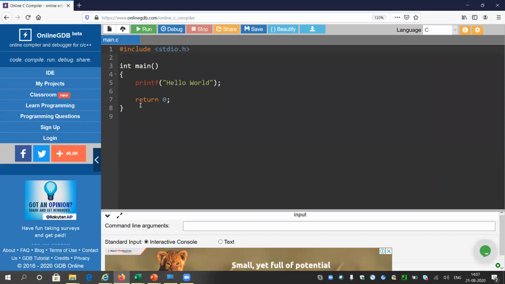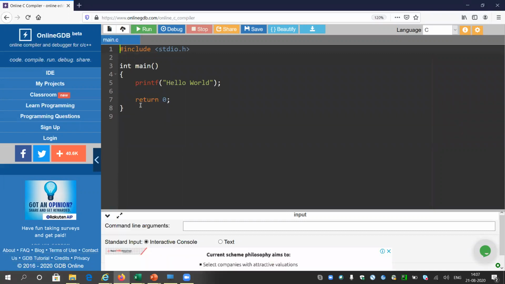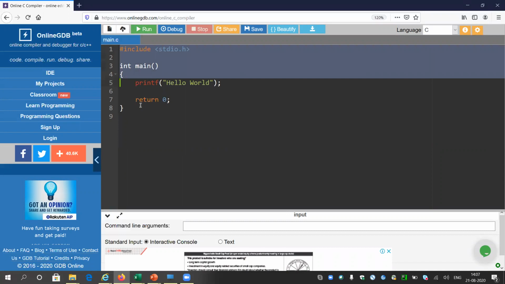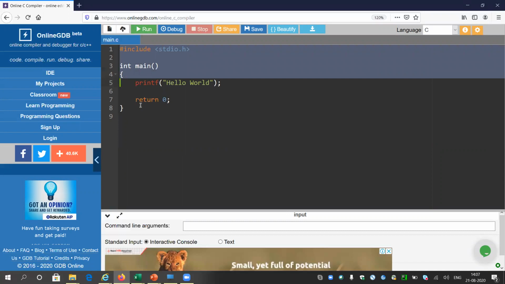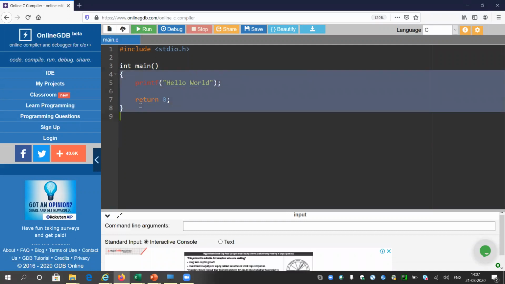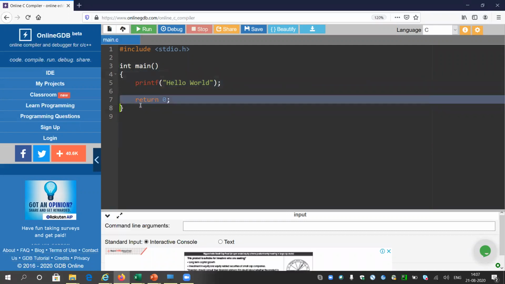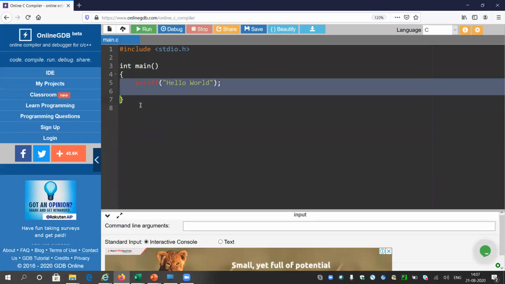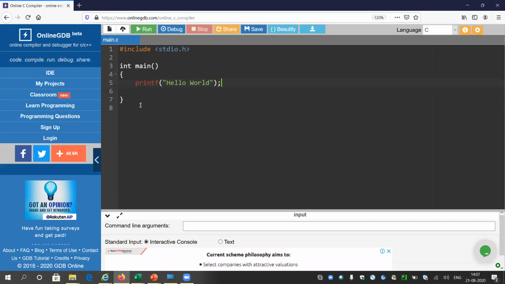And as I have already told you, for the first few classes, for the first few chapters, like 7 to 8 chapters, we do not require to concentrate on this first part, int main. We will just concentrate on the code written between these two brackets. Even if you delete this return 0 part, it is not mandatory. You can focus on this part only. That will be enough. So let me delete this.